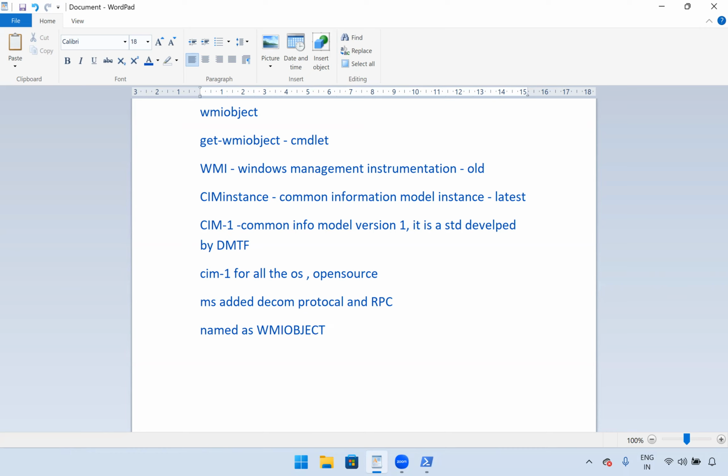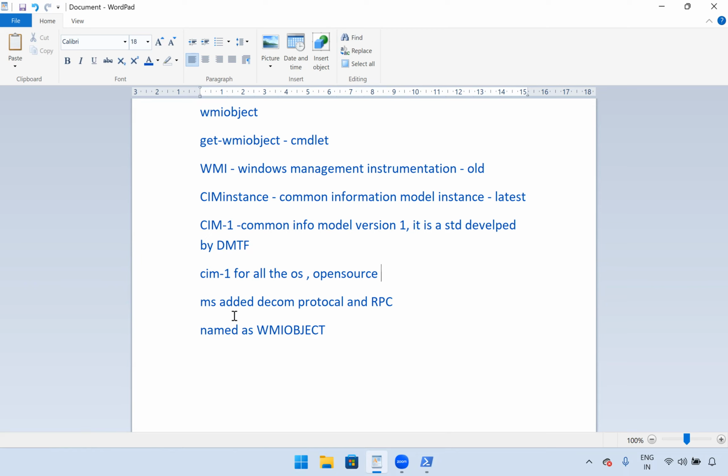So now it's clear, right? What is WmiObject and how it was formed initially. CIM v1 is an open source standard developed by DMTF, which is the standards authority. CIM v1 is for all OS and open source, and there are some drawbacks: it won't support remote computers and it won't support domain systems.